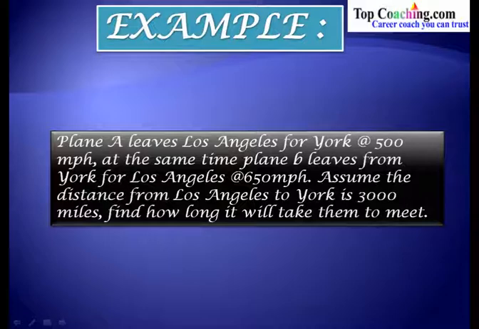This problem is very clear. It says that there's a plane A which flies from Los Angeles to New York at the speed of 500 miles per hour, and at the same time there's another plane B that leaves from New York for Los Angeles at the speed of 650 miles per hour. It is given that the distance between Los Angeles and New York is 3000 miles. We have to find out how long it will take them to meet, or after what time they are going to meet each other. Let's look at the solution.